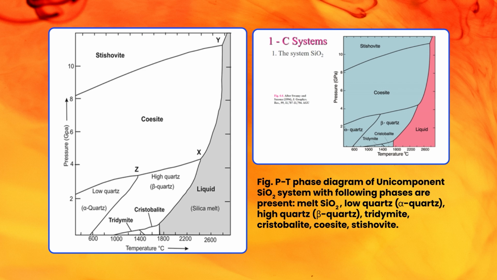You can see the top one is stishovite, then below that is the coesite phase, and below that you have alpha quartz, low quartz, high quartz, tridymite, cristobalite, and finally the grey colored region is the liquid. The same thing is shown with a color diagram on my right hand side.